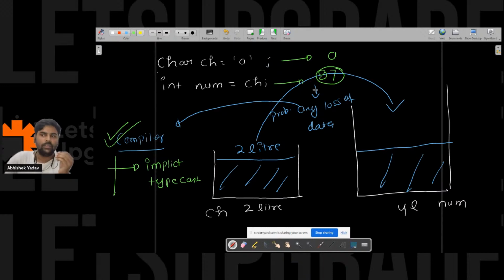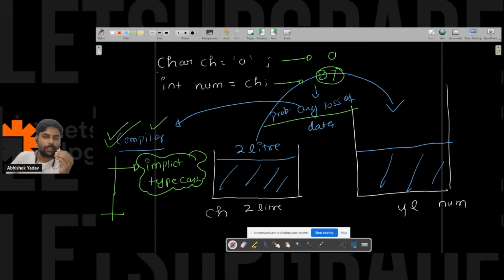Who is taking care of this conversion? Who is converting this a to 97, to an integer? The compiler is doing this. Why is the compiler doing this? Because there is no probability of loss of data. Since the compiler is implicitly doing this conversion, it is called implicit type conversion.